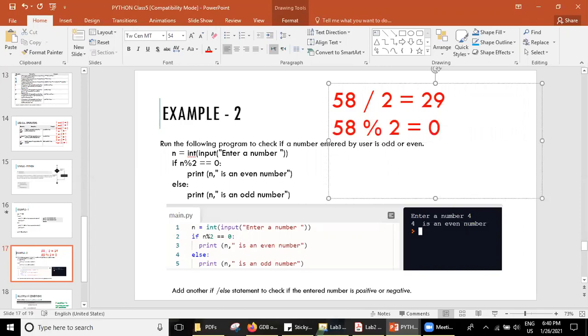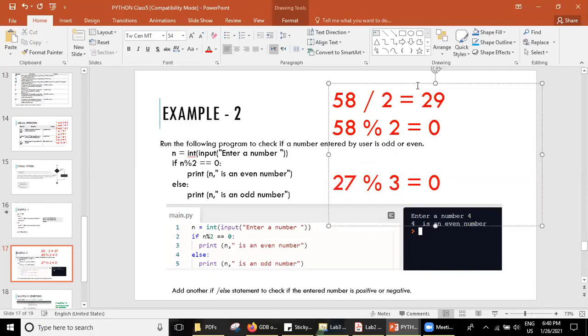Okay, I will give another example. 27/3. What's the modulo value here? 0. Very good. It means 27 is divisible by 3. Or in a passive way, 3 is a divisor of 27. 3 is dividing 27. Good.